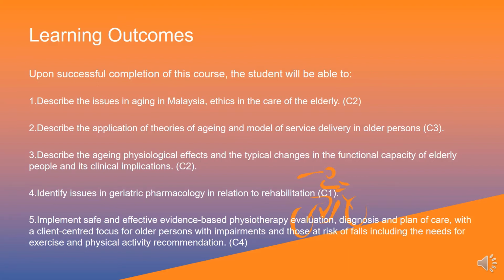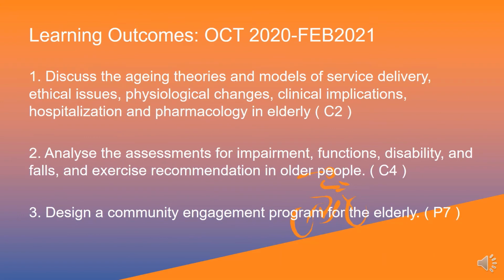However, due to the current pandemic, we have to deliver our lessons via open and distance learning, so we have to modify the learning outcomes to those that will actually be covered during the pandemic.